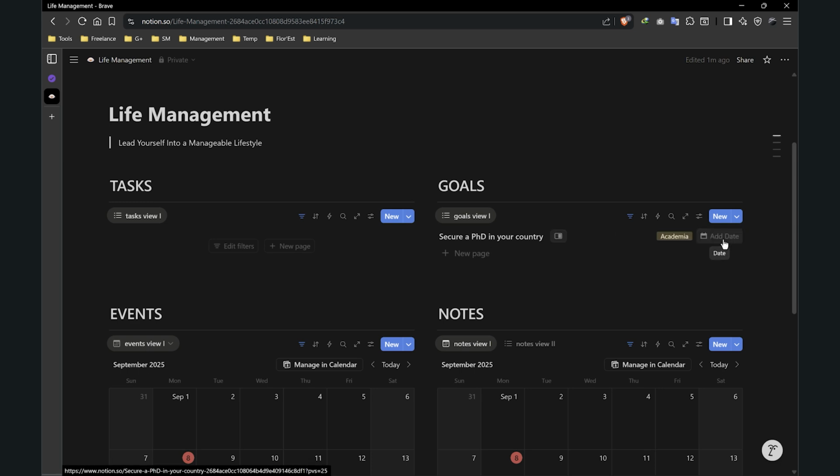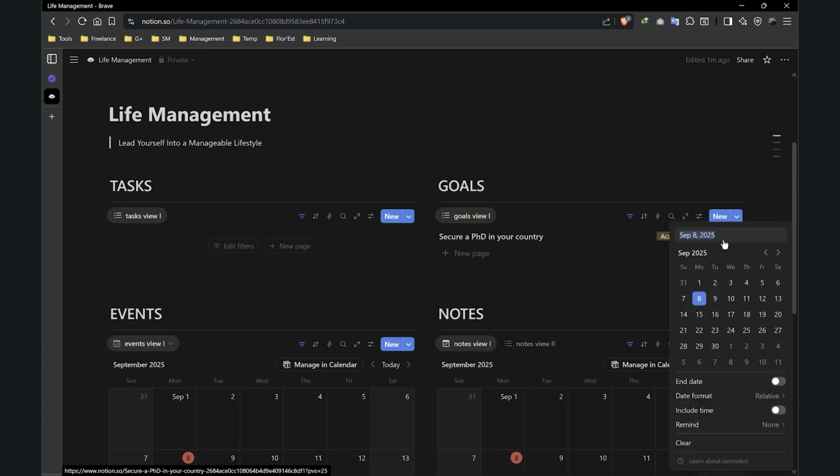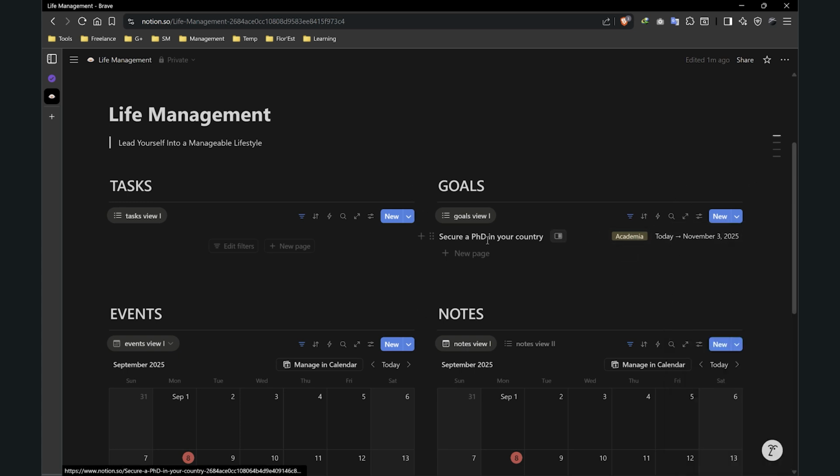And if you have a period of time in which you want to pursue this goal, you can mention it, or you don't. For example, let's say that you want to achieve this goal between today and, let's say, the 3rd of November. Then press enter, and here it is: the name of your goal, the tag, and the period. You can add as many goals as you want.